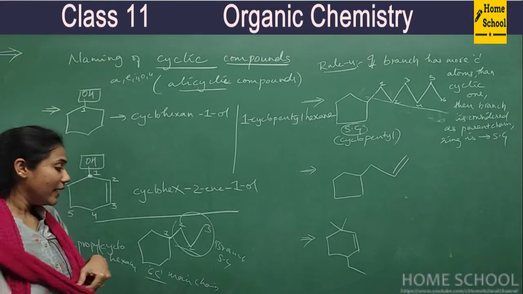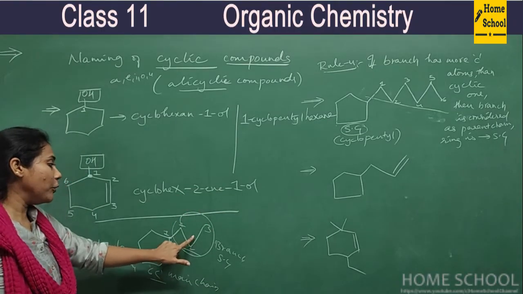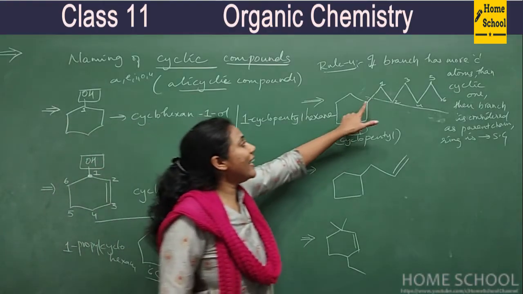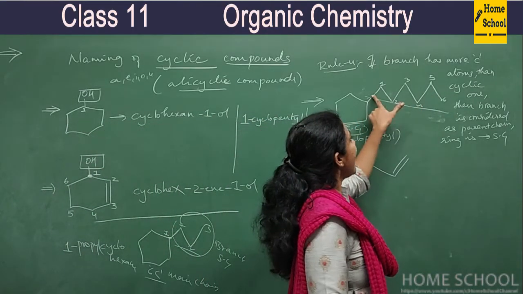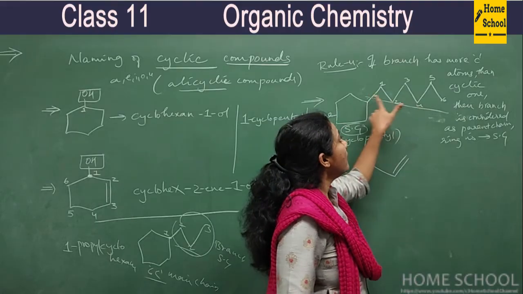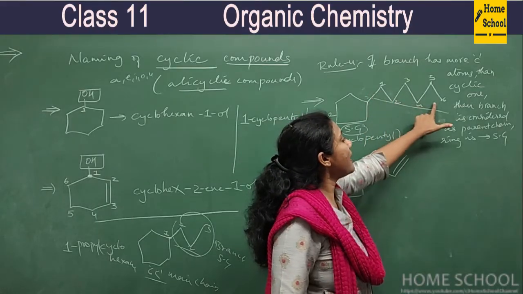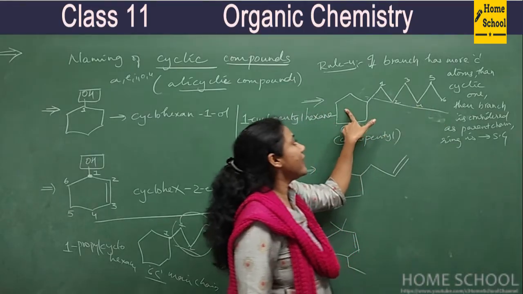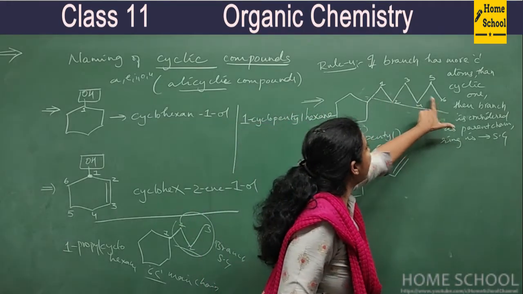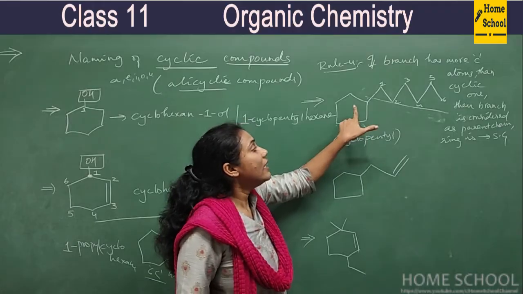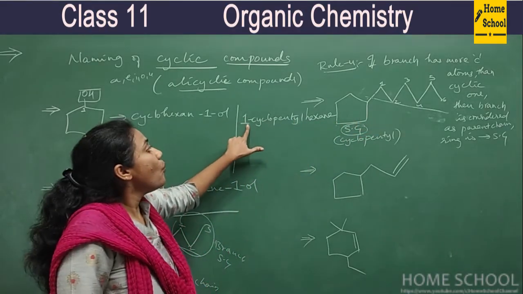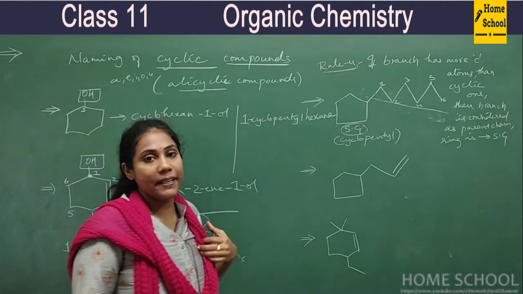So when the branch has fewer carbon atoms than the ring, the branch remains a branch. It is considered as substituent group and its name is written as a prefix. Why have we not considered the other one as a prefix group? Because its carbon atoms are more than the ring. Then this is the main thing and this becomes a side chain. The ring becomes a substituent group. That's the reason we have named it 1-cyclopentylhexane.